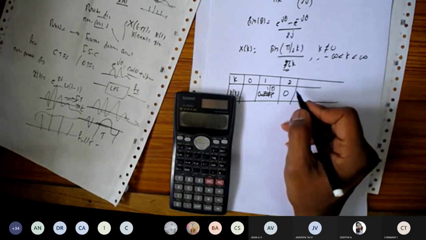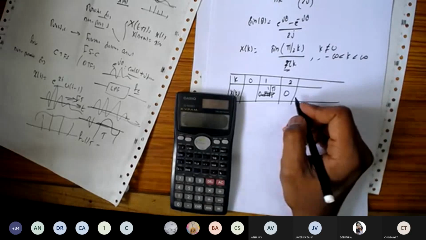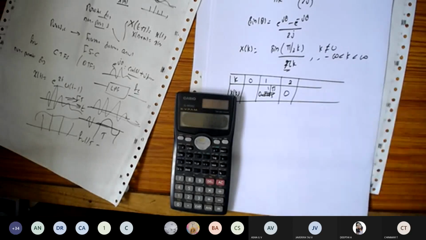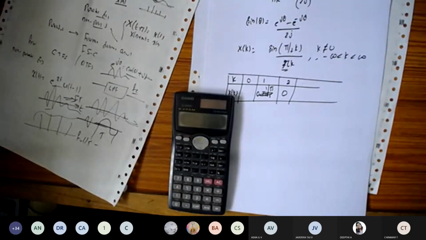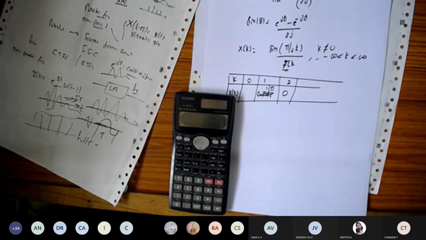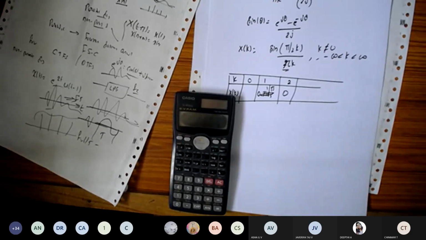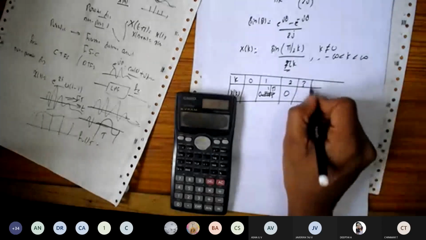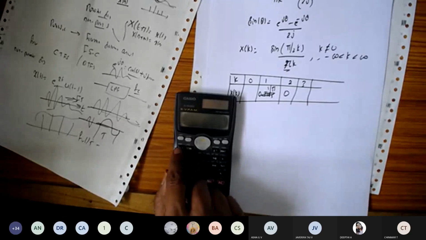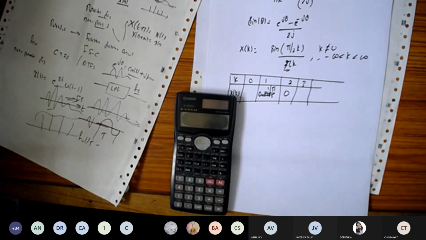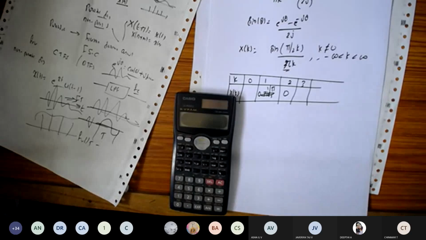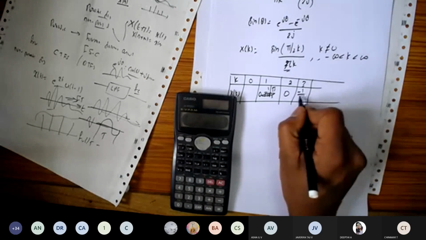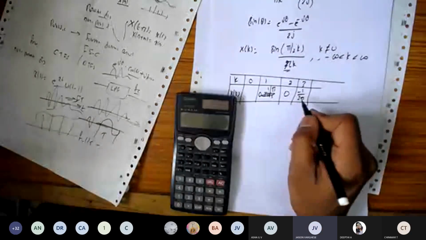Everyone is doing the calculation, right? Are you doing the calculation, right? Yes, sir. Okay, how much did you get for k is equal to 2? See, if you practice along with me, you'll come to know. 0, sir. Okay, otherwise, if you're not practicing, it will become difficult. For k is equal to 3, substitute k is equal to 3. How much will you get? Minus 1 by pi, sir. Minus 1 by pi. Okay, very good.